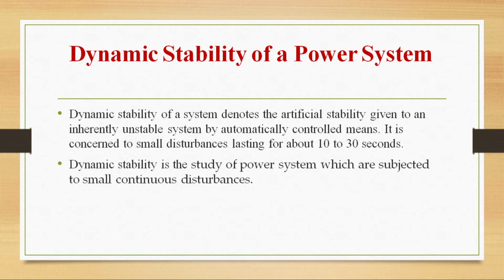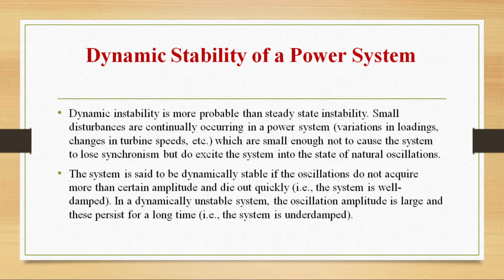Now let us see the third type of stability of power system, that is dynamic stability. So dynamic stability is the study of power systems which are subjected to small continuous disturbances. Dynamic stability of a system will denote the artificial stability given to an inherently unstable system by automatically controlled means. It is concerned with small disturbances lasting for about 10 to 30 seconds. Dynamic instability is more probable than steady state instability. Okay, how are they related, dynamic and steady state stability?